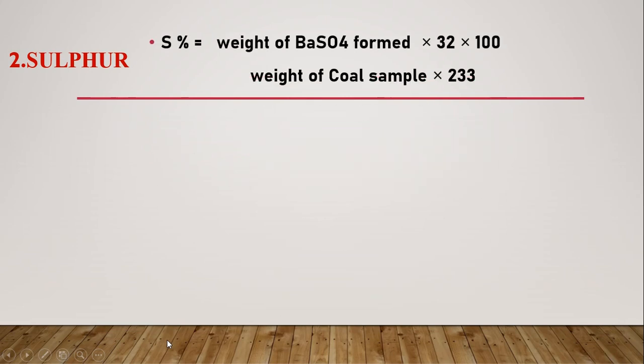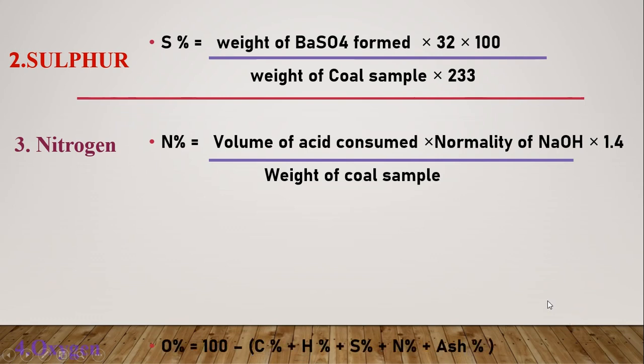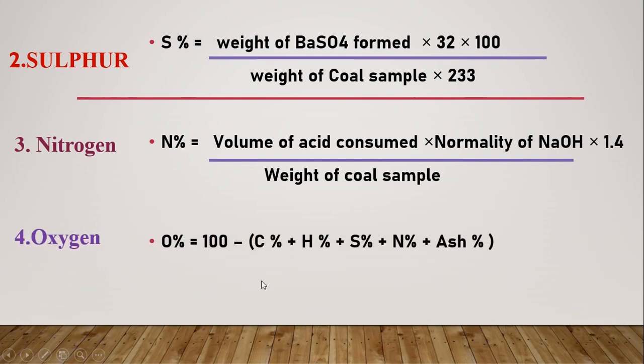Next is sulfur. It is equal to weight of BaSO4 formed into 32 into 100 upon weight of coal sample into 233. Nitrogen is volume of acid consumed into normality of NaOH into 1.4 upon weight of coal sample taken. And lastly, the percentage of oxygen is equal to 100 minus the percentages of carbon, hydrogen, sulfur, nitrogen and ash, which we already saw in the proximate analysis.